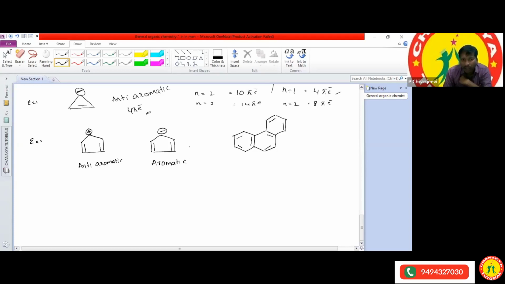What is the answer for the second one? Samhita is telling that it is aromatic. Either it is aromatic or non-aromatic or anti-aromatic. Aditi, what is the answer for the second one? Is the second one correct or wrong? Then what about the third one? Any one of you, third one.